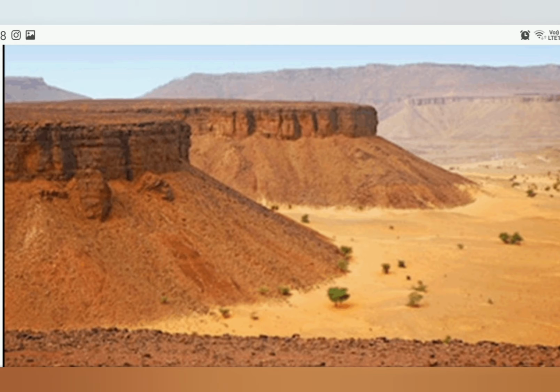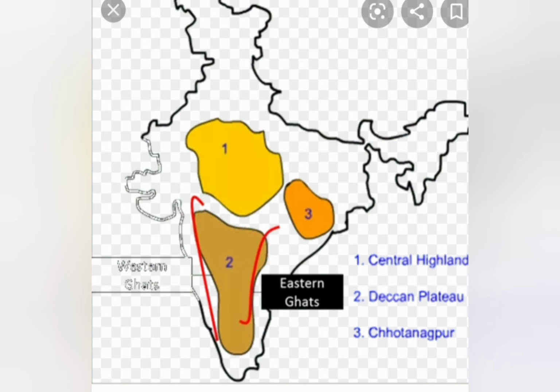Now next is the plateau, a flat area of land slightly higher than the land around it. You can see in the picture the flat area of land which is slightly higher than the land around it is called a plateau. The Great Plateau of India extends from the south of the northern plains to Kanyakumari. It is divided into three parts: Central Highlands, Deccan Plateau, and the Chota Nagpur Plateau.